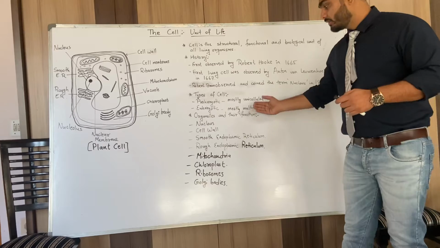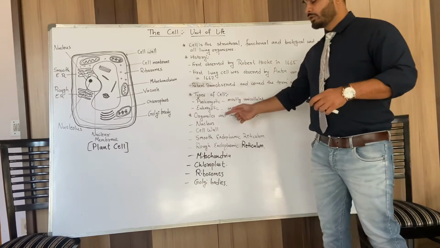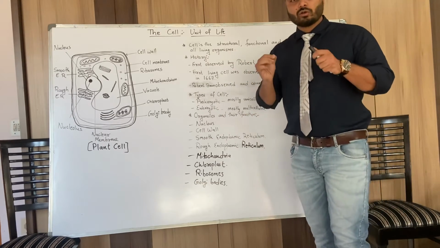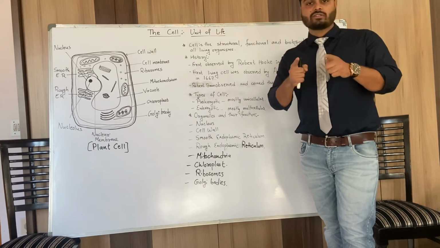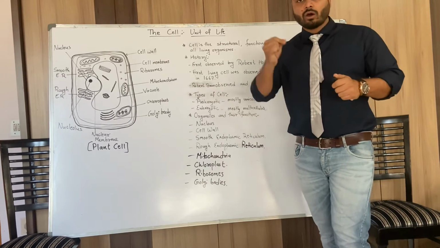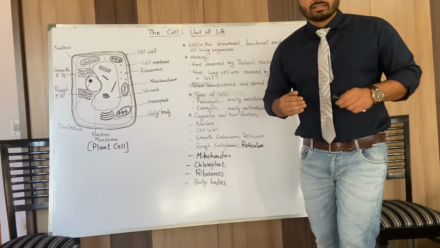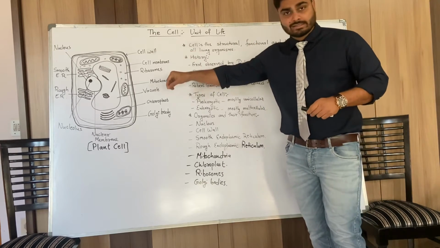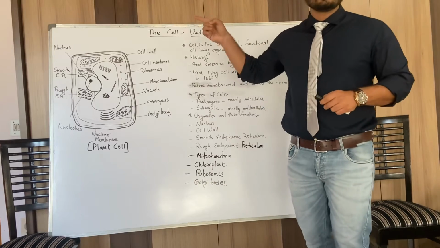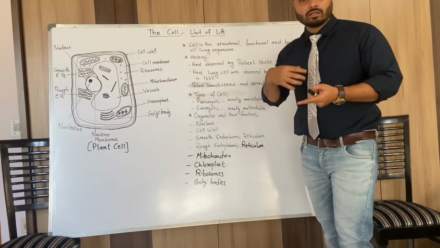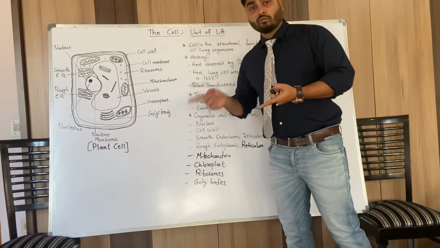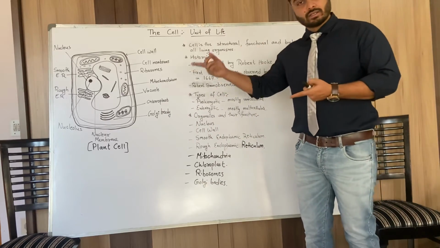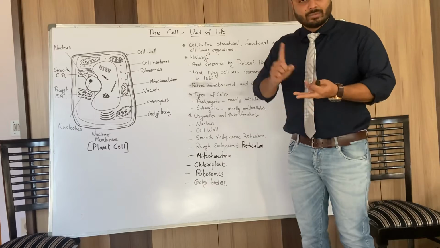Now let us see the organelles and their functions. First, the nucleus. The nucleus of the cell is very important. It acts as the brain of the cell, right? All the metabolic activities conducted inside the cell are regulated by the nucleus, for example respiration, and in the case of a plant cell, photosynthesis, protein synthesis, lipid synthesis.